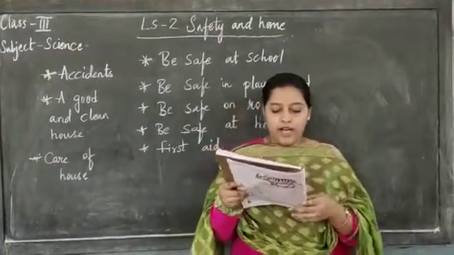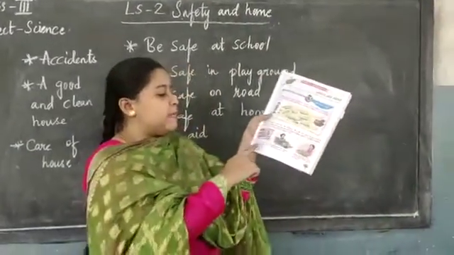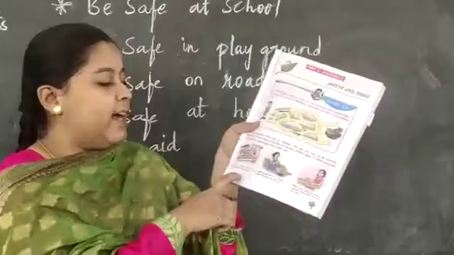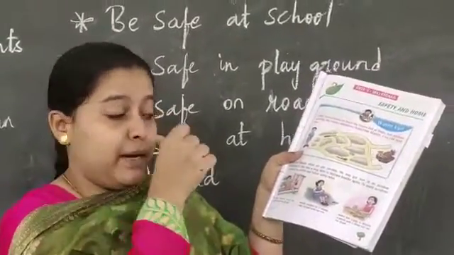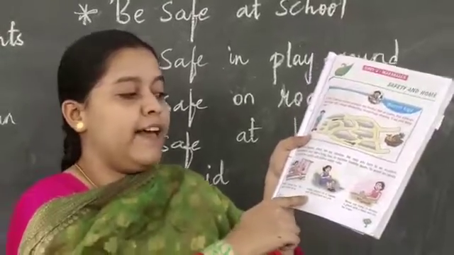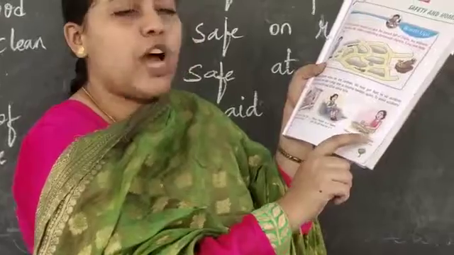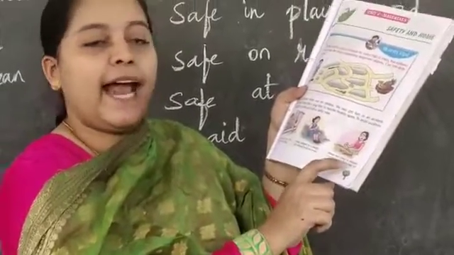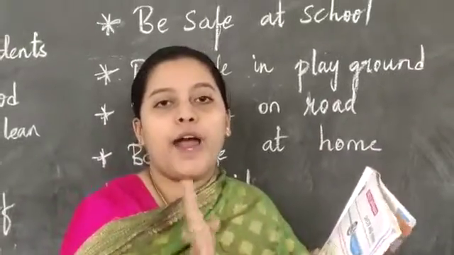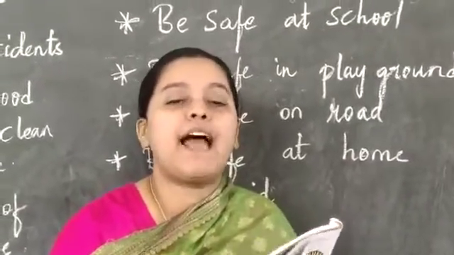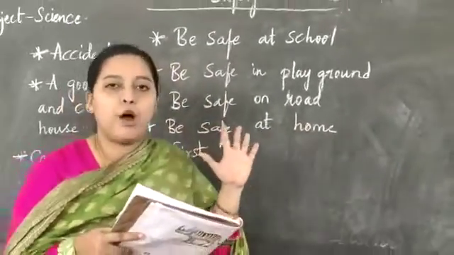Now in your books you can see there is a boy whose name is Ronald who has slipped on the staircase and got hurt on his leg. In the second picture you can see Amrita who stepped on a banana peel, fell and broke her arm. Meeta was trying to sharpen the pencil with a blade and cut her finger. So we must avoid these things. Because of that we have some golden safety rules. In this lesson you are going to learn about that only.